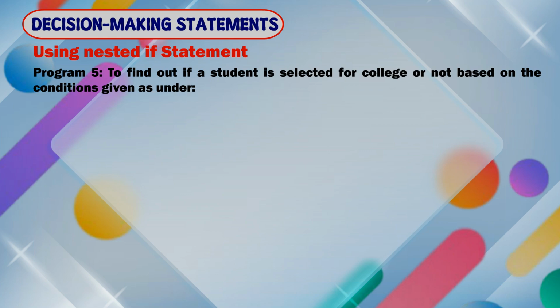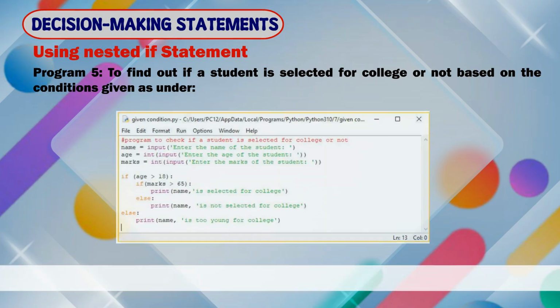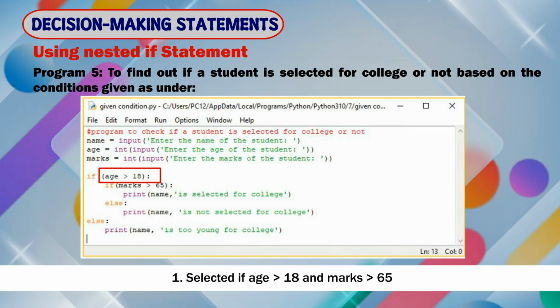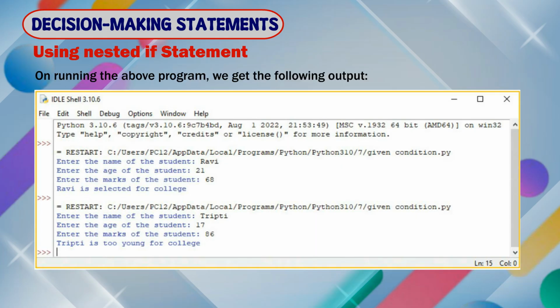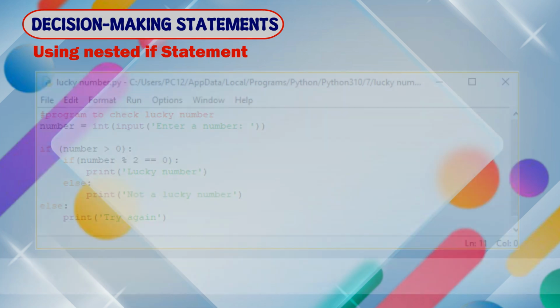Program 5. To find out if a student is selected for college or not based on the conditions given as under. 1. Selected if age is greater than 18 and marks are greater than 65. 2. Not selected if age is greater than 18 and marks are less than 65. 3. Not selected if age is smaller than 18. On running the above program, we get the following output.